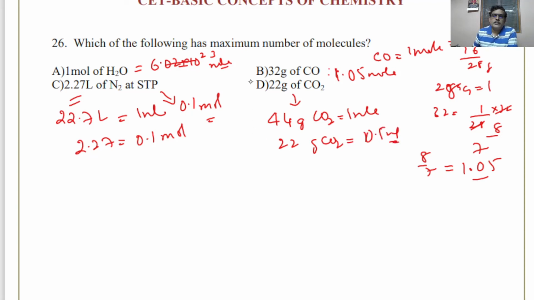So the answer for this question, maximum number, that means whichever has the higher number of moles, that is B, 32 gram of carbon monoxide, it is 1.05 mole. So if you convert all this into mole, you will understand which contains the maximum amount. Whichever has more moles will have more number of molecules, that is B, carbon monoxide. Only thing is you have to convert the mass and volume into mole.